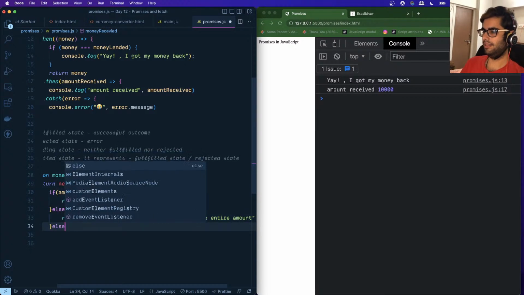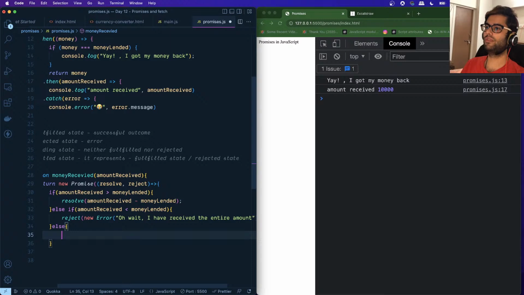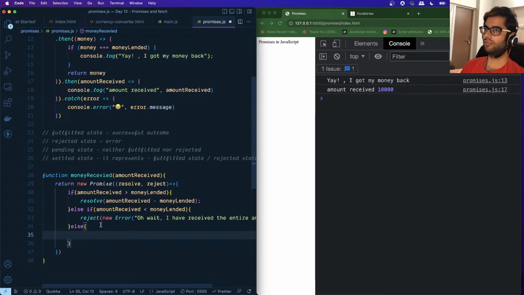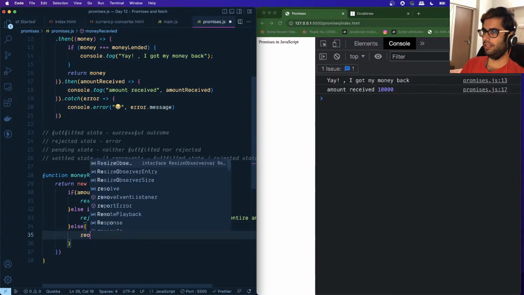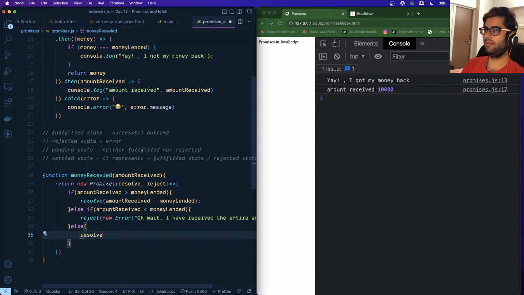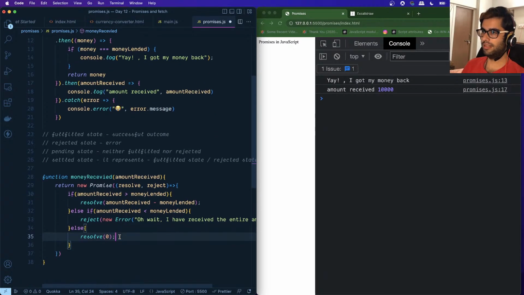And then the last scenario is that the amount received and the money lended are the same. In that case, we'll just resolve 0, just to represent that there's no difference between the amount received and the money lended. So these are the different actions that we can take based on the money received.